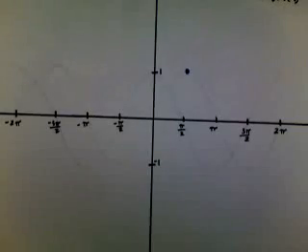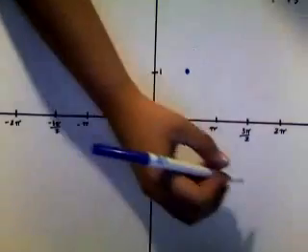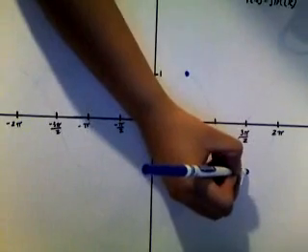Okay, next question. What is the sine of 3 pi over 2? Negative 1. Is that right? That is correct. Next question. What is the cosine of 3 pi over 2? 0. Yes, that's correct.